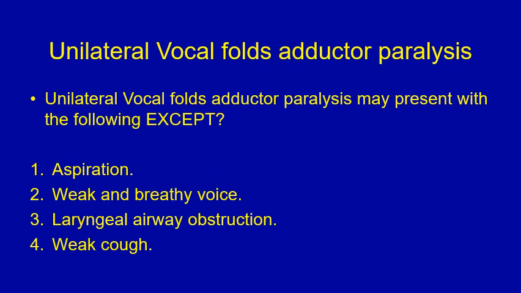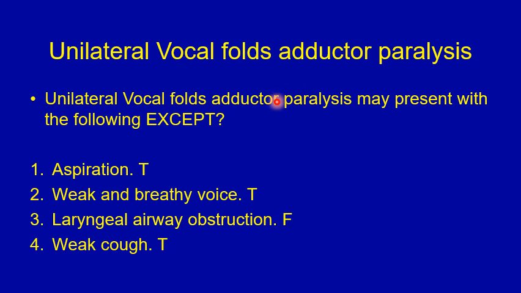Multiple choice question on unilateral vocal fold abductor paralysis. Unilateral vocal fold abductor paralysis may present with the following, except, look for the one exception. 1. Aspiration. 2. Weak and breathy voice. 3. Laryngeal airway obstruction. 4. Weak cough. Choose the only exception for the presentation of unilateral vocal fold abductor paralysis.